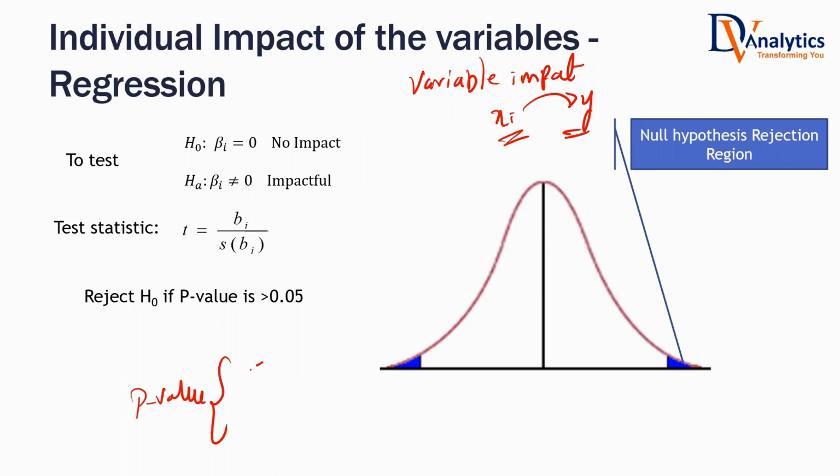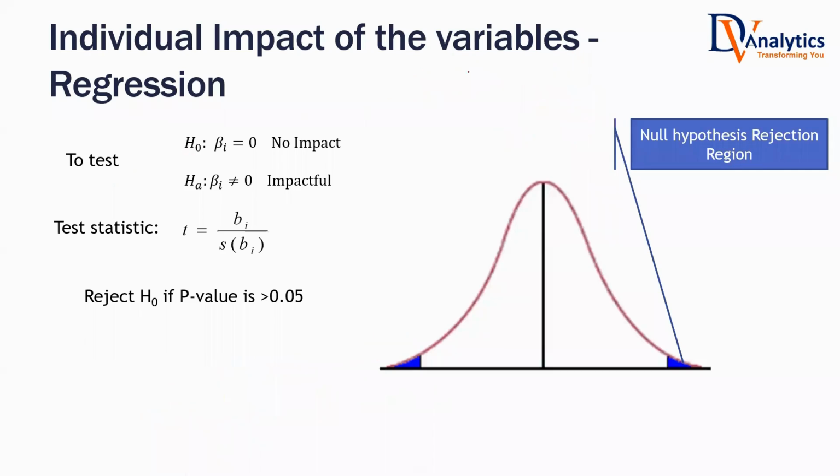Based on the p-value, how did we select? If the p-value is less than 0.05, the variable is impactful and we kept such variables. If the p-value is greater than or equal to 0.05, we dropped them, because they are not impactful. Now the theory behind it goes like this. In the test that was done, the null hypothesis, let us suppose you have a variable xi, and its coefficient is beta i.